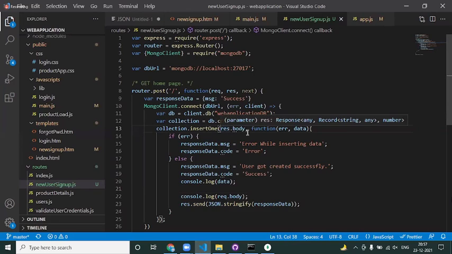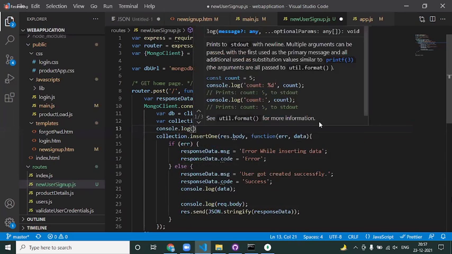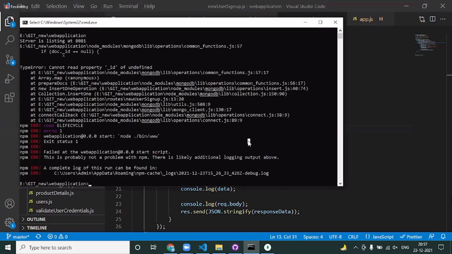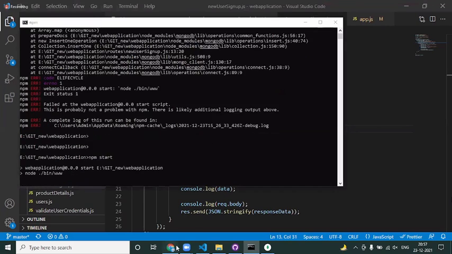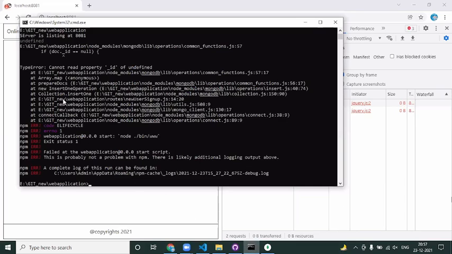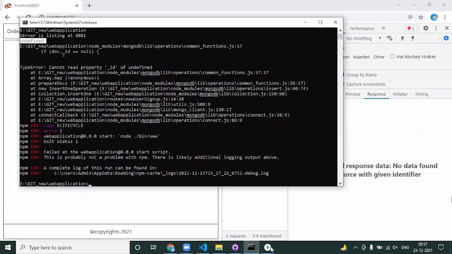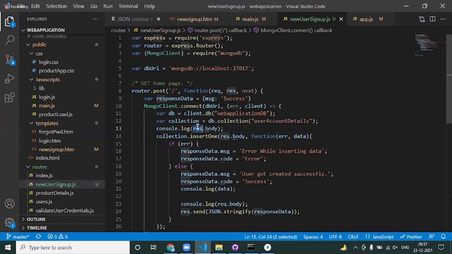Response dot body. Console log response dot body, right? Save this guy. Restart your server. I mean, I want to see what is this. Once we click on register, I'm getting failed. You see, response.body is undefined. Why so? Oh man, it is not response.body, it is request.body, right?